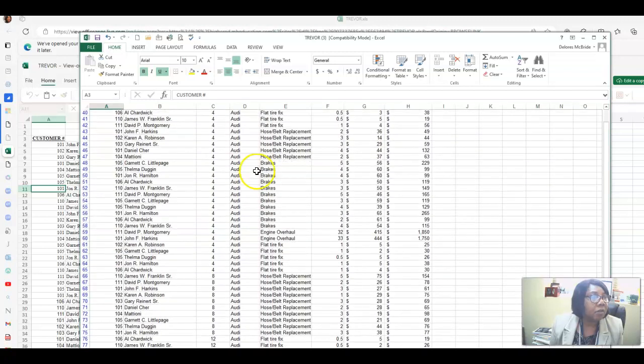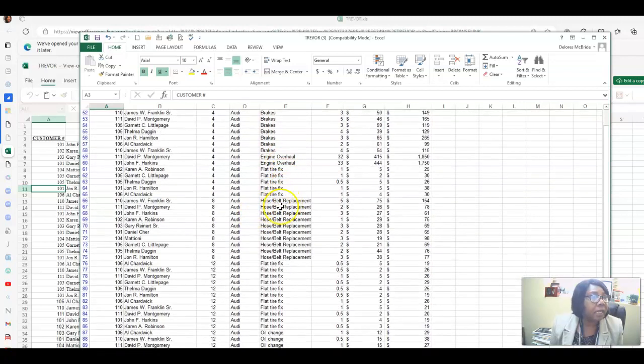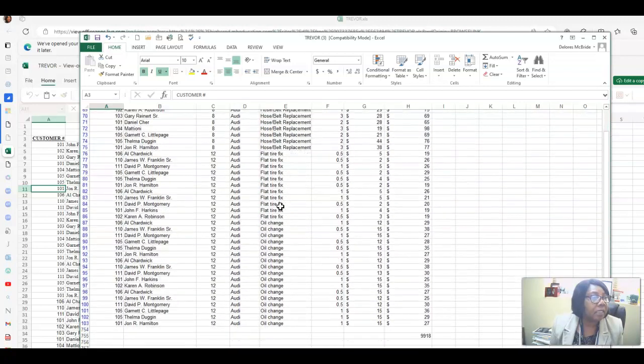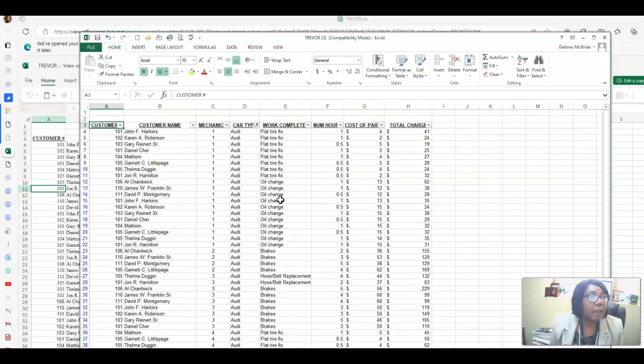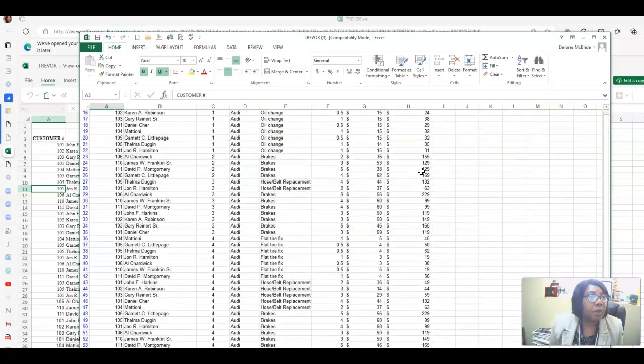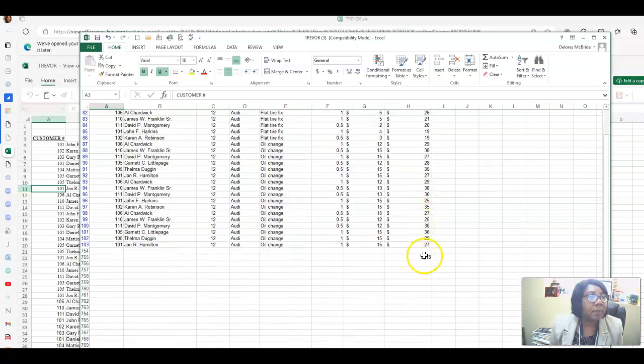So we have the oil changes, we have the hose belt replacements, we have the flat tire, all of these things we have here. Now we're going to come over to where it says total charge. We're going to come all the way down until we can find a blank space. I'm going to remove this number right now, and I'm going to do auto sum.